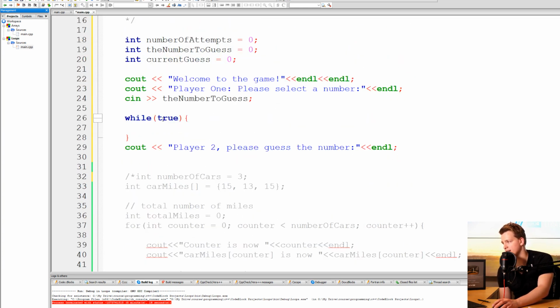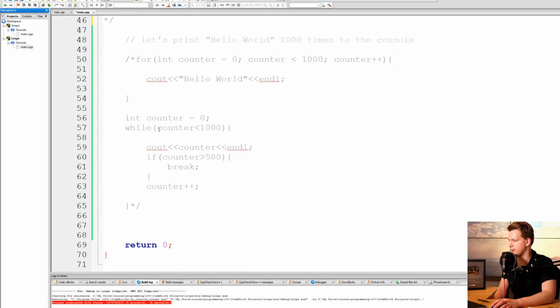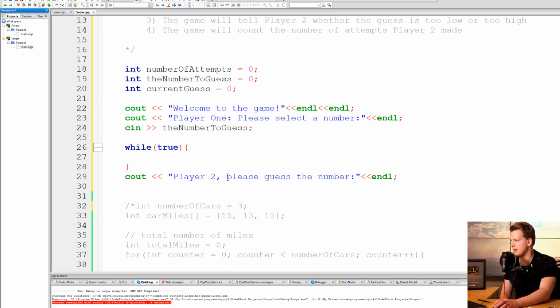But we can just write true here and this will always be true and just continue looping. For you to understand why we write true here, you really need to understand the Boolean connection to while loops. This is something we talked about way back in JavaScript, that this is an expression that evaluates to true or false. And instead of having an expression, we can just write true. And so this will continue forever.